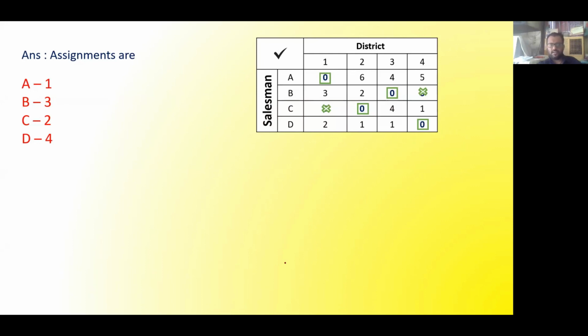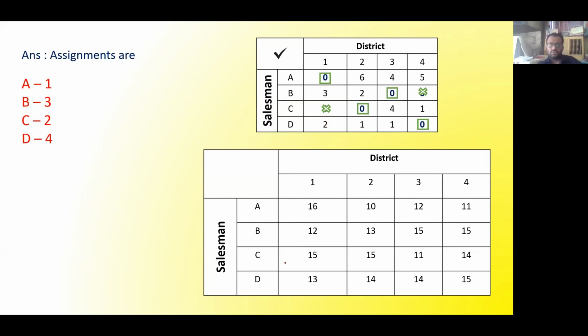After giving the assignments, we have to find the maximum profit. Here also students make mistakes. We have to check from the original matrix. The original objective was to maximize the profit, so we have to check from the profit matrix, which was the initial matrix given in the question. The question is in front of you.